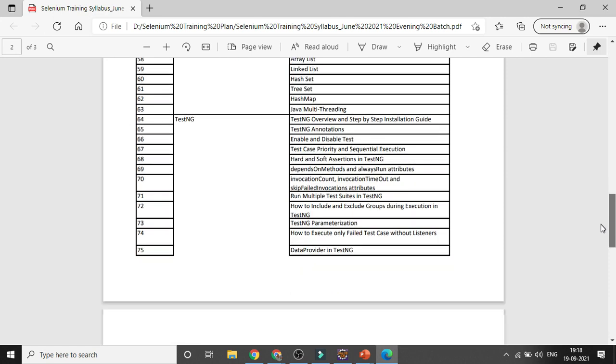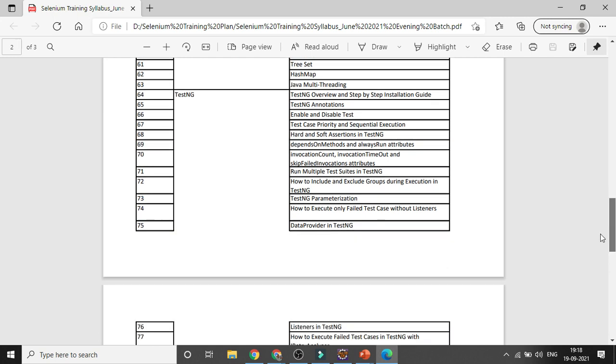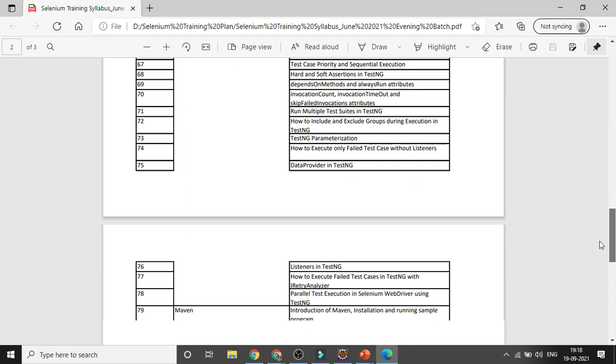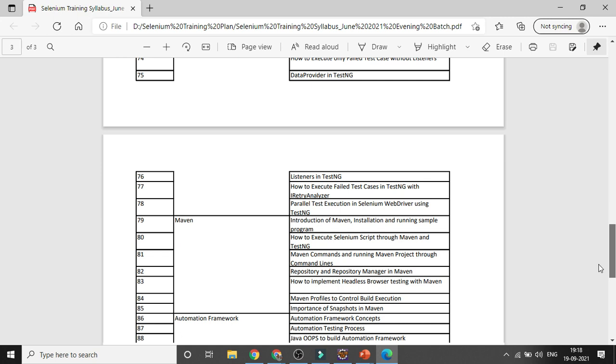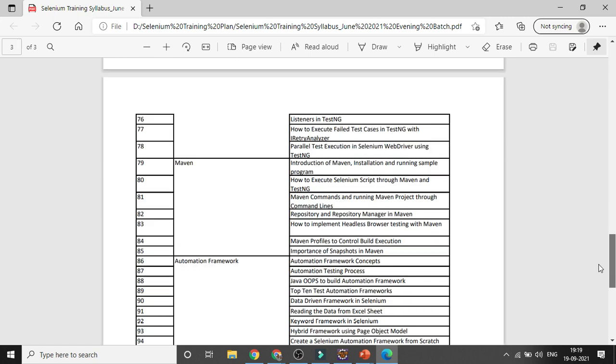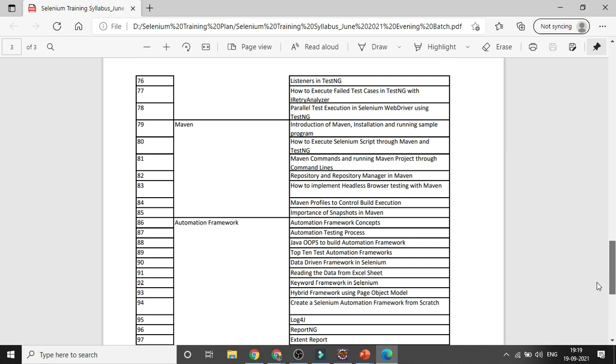And TestNG framework, I will try to cover all the details: different annotations, different groupings, parallel testing, listener class, data provider, right? And then Maven, what is Maven all about, how you can run your project through Maven, right? What are the different repositories available in Maven, how you can do profiling for Maven.